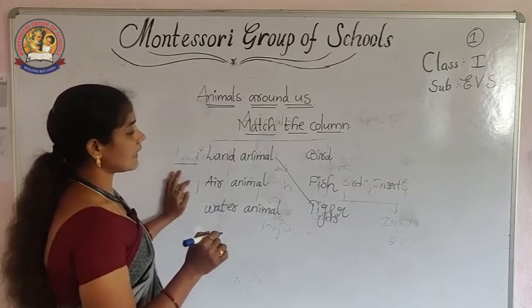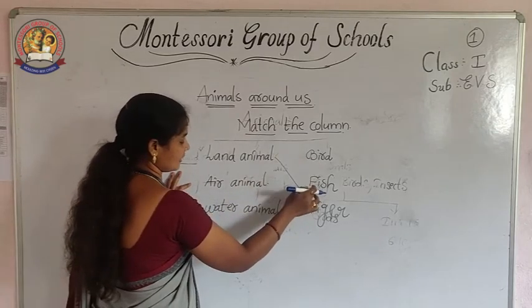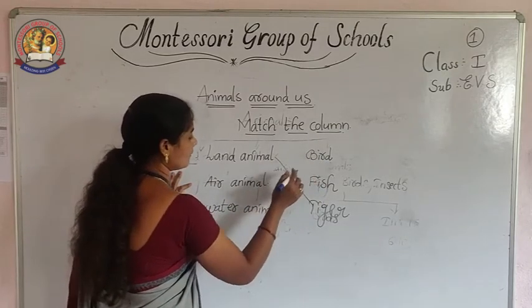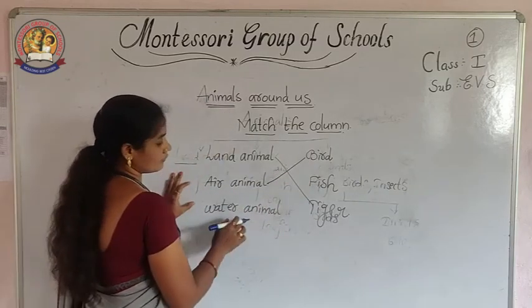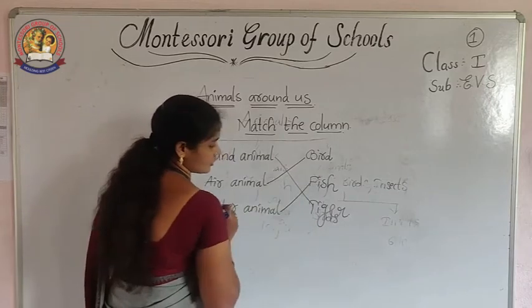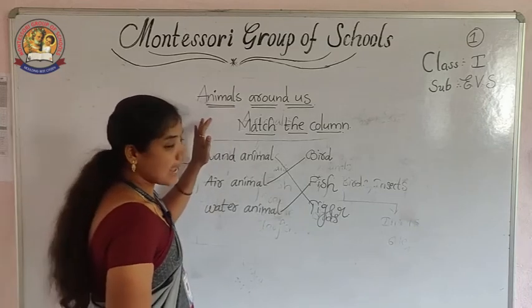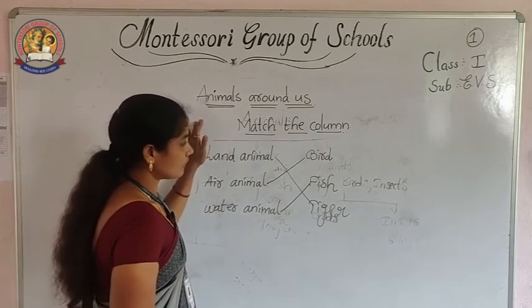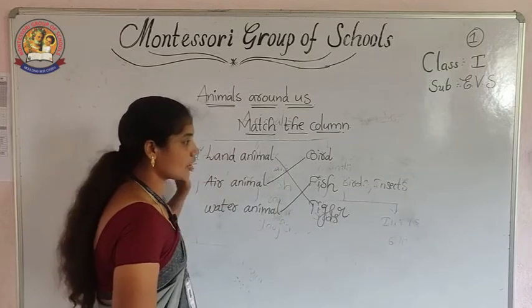Next, air animal. Come and see. Bird is an air animal. Fish? No. Bird. Very good. Next, water animals. So the water animal is fish. This is the activity that I taught you, given for clear understanding purpose.